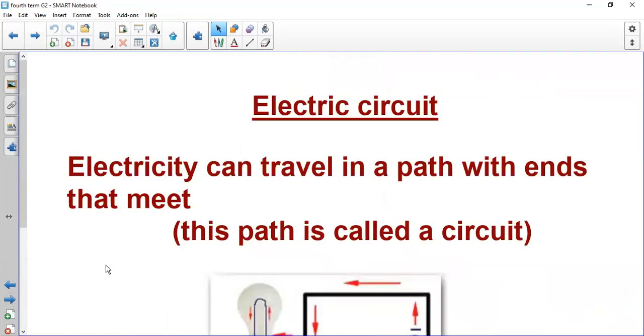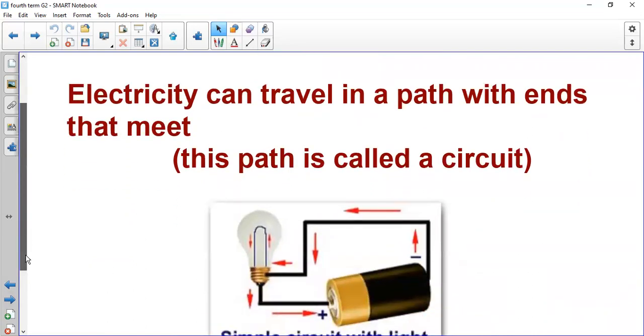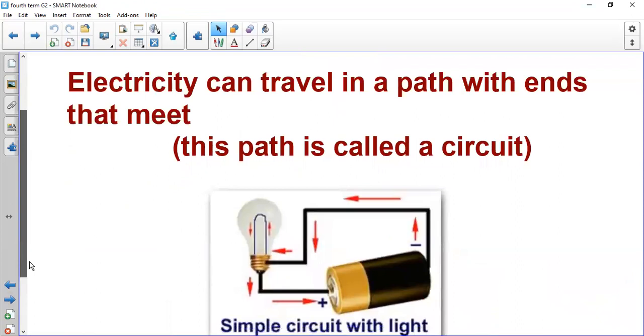The last thing that we will talk about is a simple electric circuit. We want to know how does electricity travel from the battery to this bulb or to turn on this bulb. This is called circuit. So here is telling you that electricity can travel in a path with ends that meet. This path is called a circuit. Please, you have to memorize the spelling of this word and the parts of this electric circuit. Repeat after me: circuit, circuit.